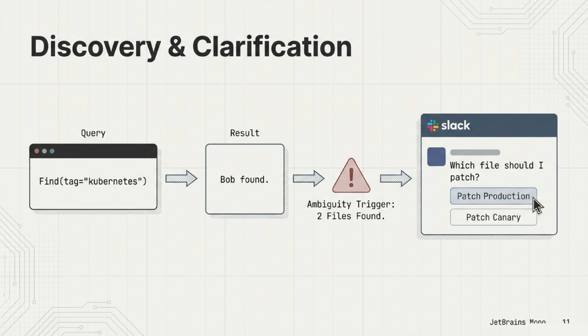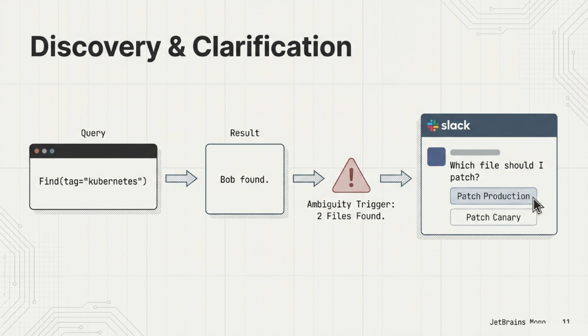First, the agent queries the registry for someone with the Kubernetes tag. It finds Bob. The agent identifies 2 potential files to fix but hits an ambiguity trigger. It can't decide on its own. So, it sends a message to Bob via Slack. Which file should I patch? Presenting 2 clear buttons, Patch Production or Patch Canary.